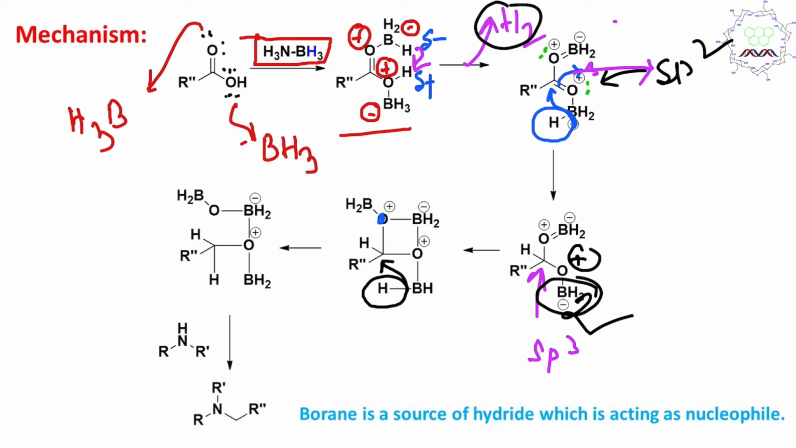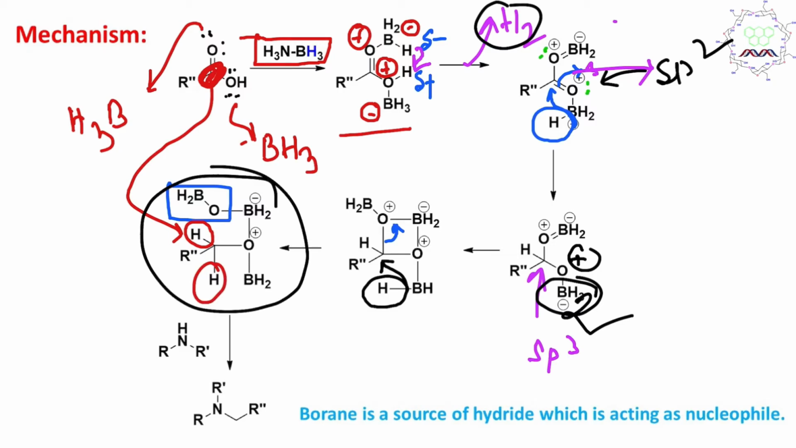And why will this attack happen? What is the driving force? The driving force is that after the attack this will leave, and since the oxygen is carrying a positive charge, the leaving group is neutral. So that is the driving force for this reaction. So what actually happened? Two hydride transfers happened to this carboxyl carbon, from here to here. It is a reduction, and ultimately it produces here a derivative of alcohol.